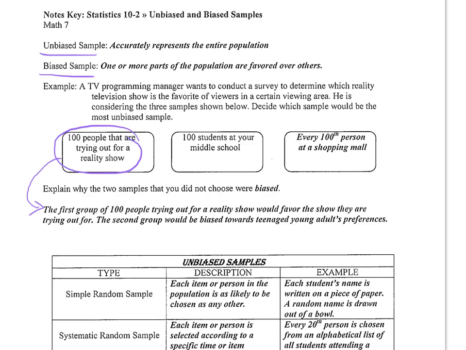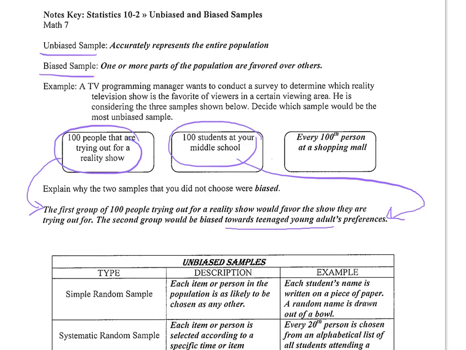because the first group of 100 people trying out for a reality show would favor the show they're trying out for. Now, maybe not all of them, maybe a couple of them are only doing it for money, but for the most part, if you're trying out for a show, you probably like the show. The second group, 100 students at your middle school, this is also biased because it only includes a small age group. It's only students or shows that are geared towards teenage young adults. So maybe the MTV reality shows, Road Rules, or whatever it is.